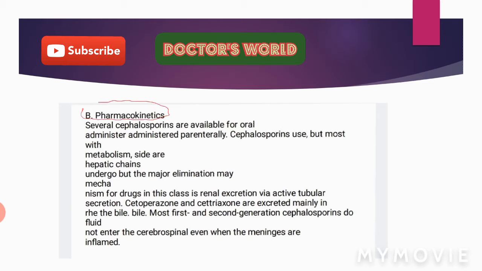Pharmacokinetics of cephalosporins. Several cephalosporins are available for oral administration, while some are administered parenterally. Cephalosporins have different metabolisms. They undergo hepatic metabolism mostly.